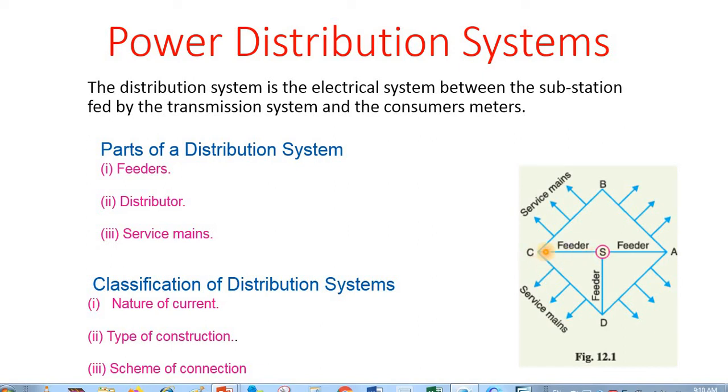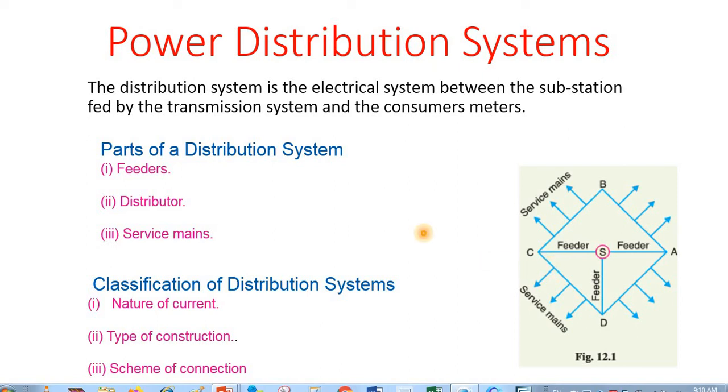And at the distributing station there is a transformer known as distribution transformer, which converts the 11 kV voltage to 400 volts for supplying it to the consumers, and the distributors from each transformer run throughout the localities to give connection to the consumers as per their demand.